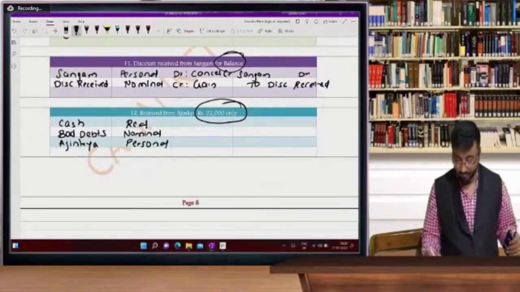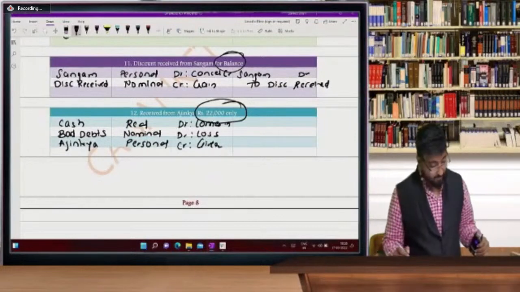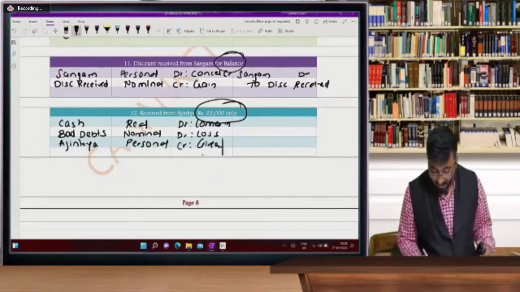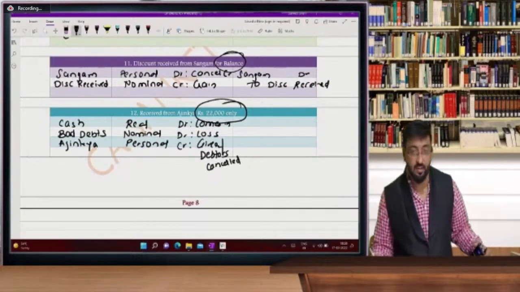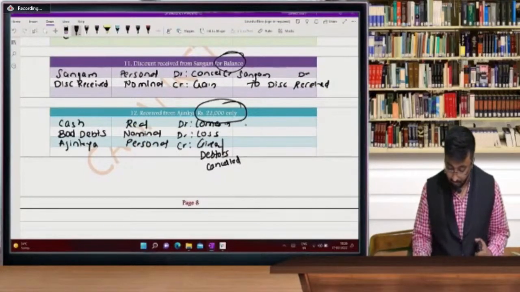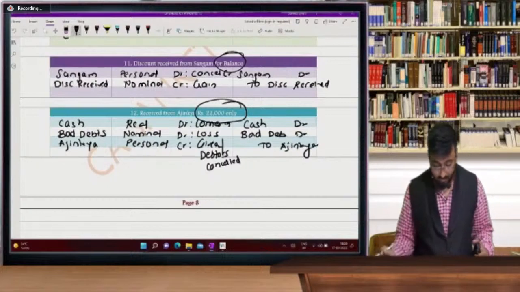So here, cash debit what comes in, bad debts is a loss, and Ajinkya is a giver. So debtors is having debit balance, cancelled. Cash account debit, bad debts account debit to Ajinkya.